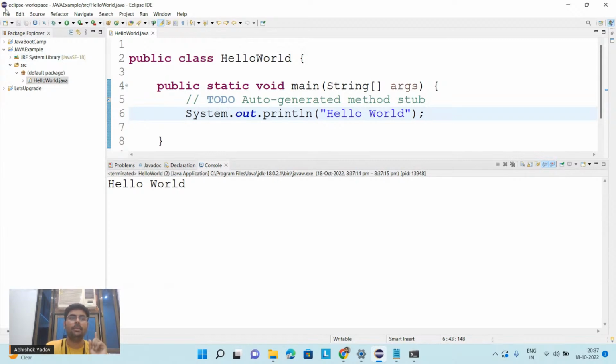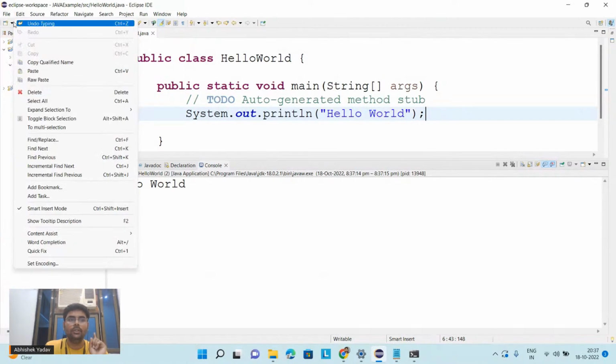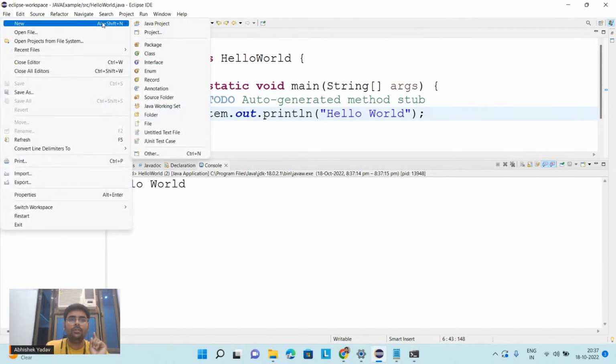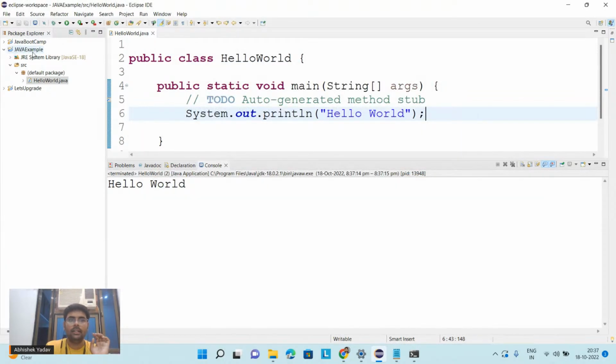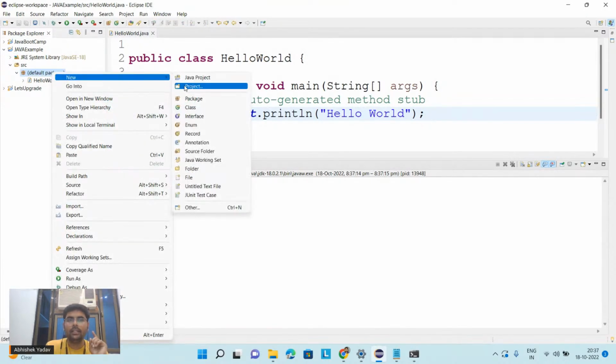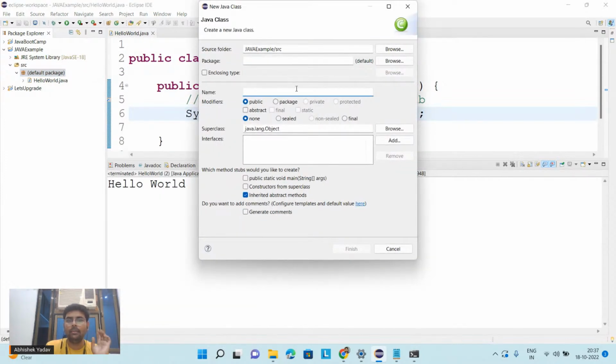So what is the step? Again I am repeating the steps. From file, new, from new you have to go to the Java project. Here you have to write the name of the project, click on the finish button, and you can see the project here in the left hand side part in the package explorer. From here you have to go to the source folder. In the default package you have to right click, new again, and you have to create a class. Click on this class, write the name of the class, and after that, if you want to include this public static void main, click on this checkbox. And after that, click on the finish button.